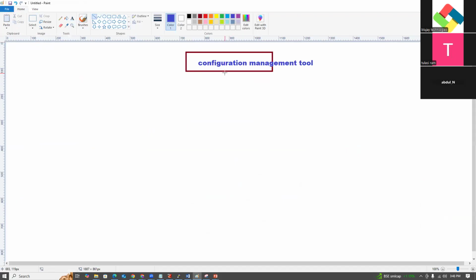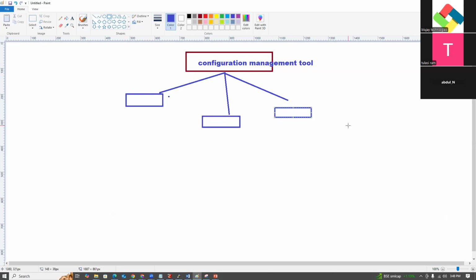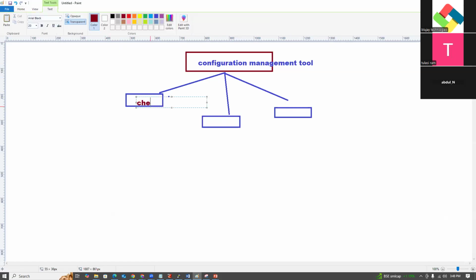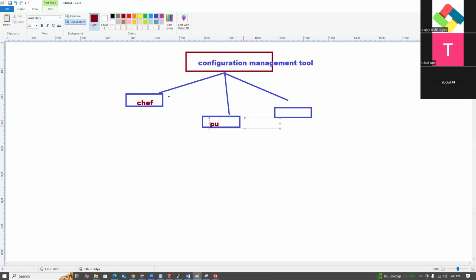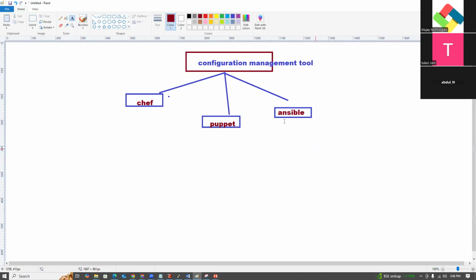The configuration management tools: the first introduced was Chef. The second one is Puppet. The last one is Ansible. Ansible is the popular configuration management tool. So why do we need configuration management tools?